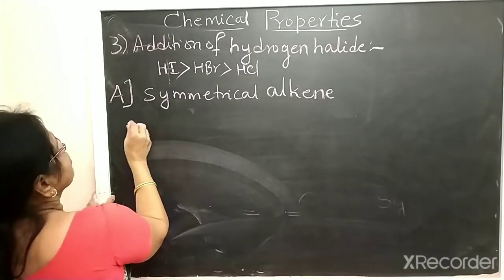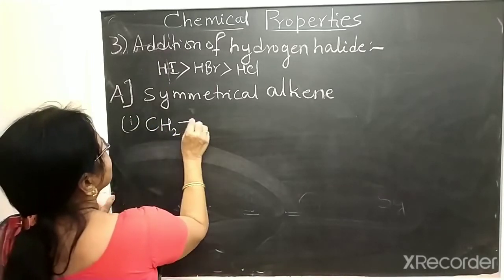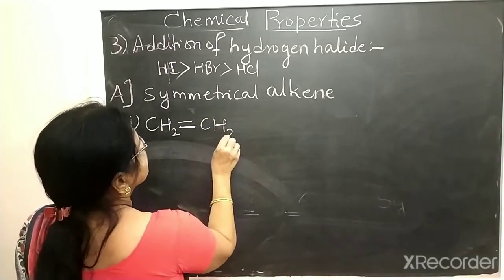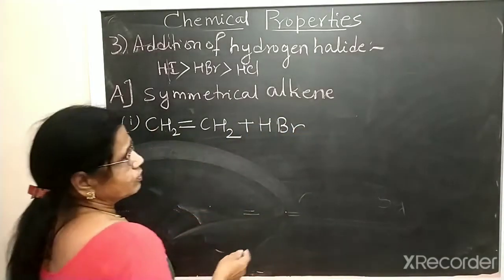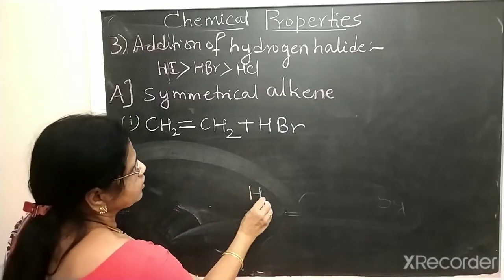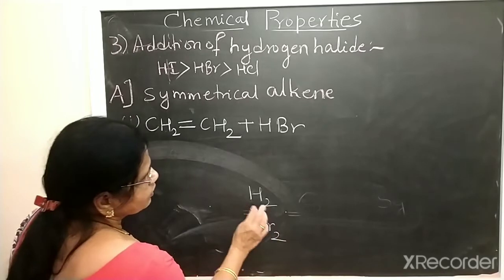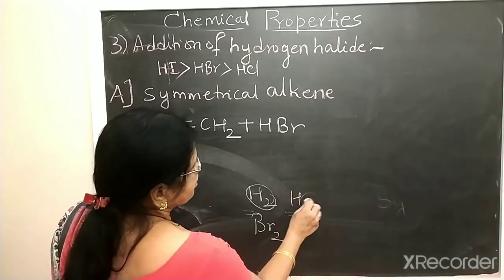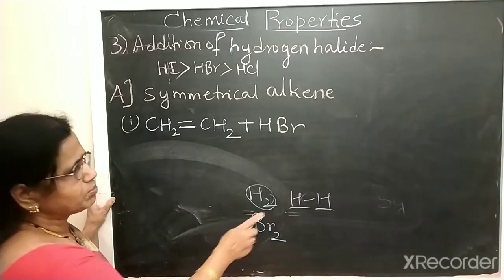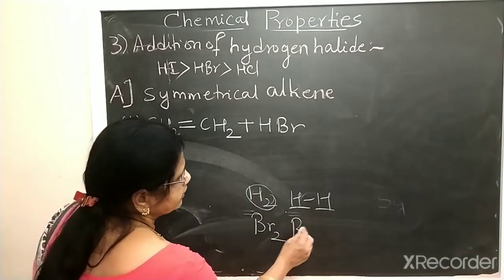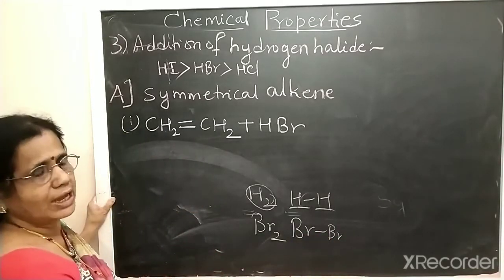First we take the example of ethene, CH2 double bond CH2, plus HBr. In the first reaction you studied the addition of dihydrogen, in the second the addition of halogen. Those are homonuclear molecules with the same atoms; similarly, Br2 contains the same type of atoms.